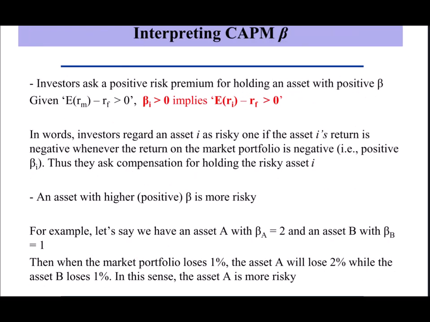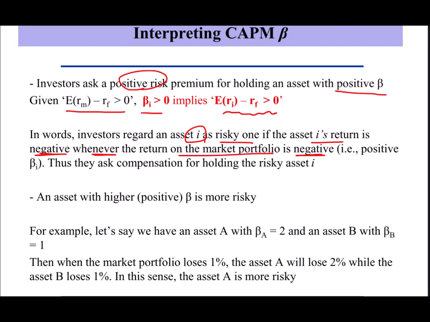Then how do we interpret CAPM beta? Investors ask for a positive risk premium for investing into an asset with positive beta. Given positive market excess return, positive beta implies you ask a positive risk premium for investing into that asset. In words, investors regard an asset i as a risky one if the asset i's return is negative when the return on the market portfolio is negative.